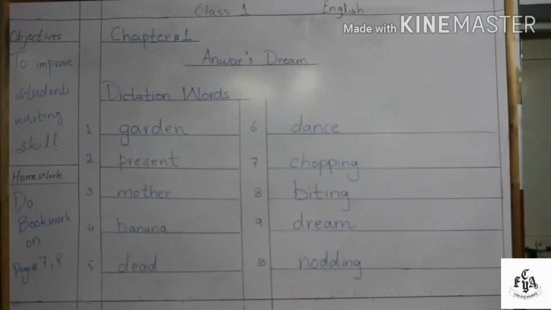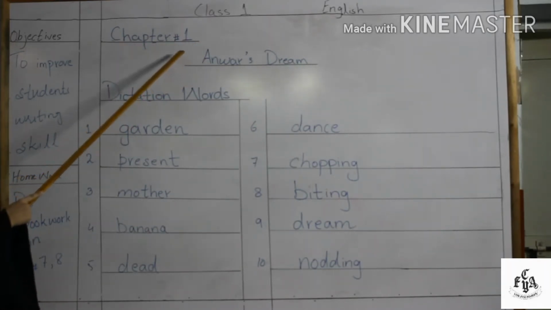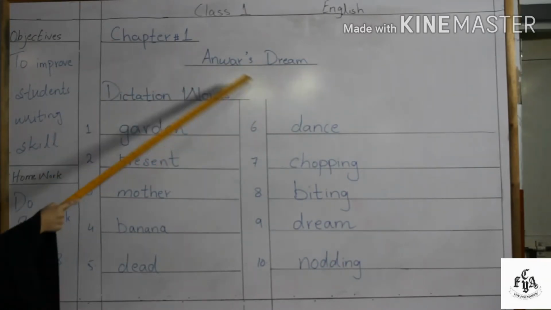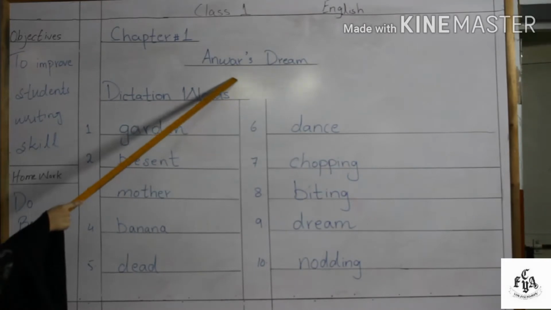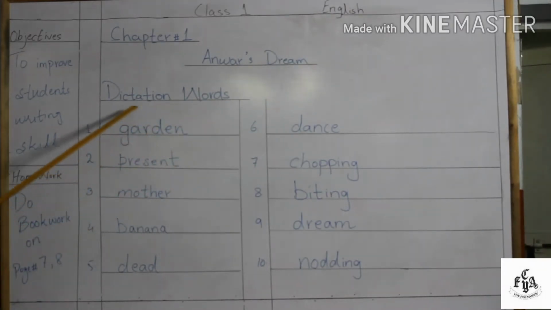Good morning students and assalamu alaikum. As we are done with our reading, here we are going to start our exercise. In our exercise, our first topic is dictation words. For this you have to first take out your copies and write serial number, date and class work and draw a margin line on your page as you are used to doing in your classroom. As I have written in the first line chapter number 1, you have to write in the same way. In the first line write chapter number 1 and then write the name of the chapter, which is Anwar's dream, and then write the dictation words.